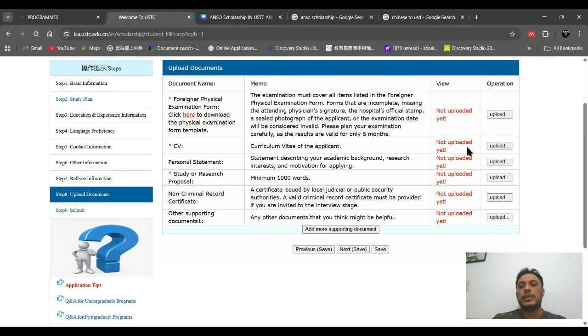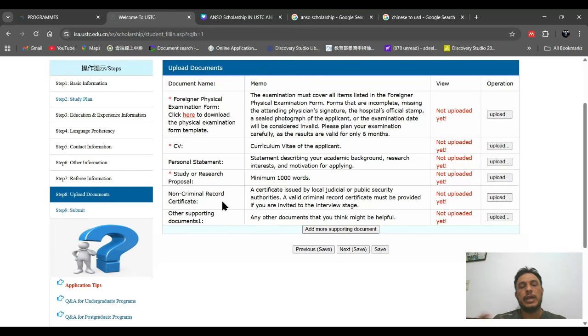After that, you need to upload your CV, your personal statement, and study or research proposal. Study plan and research proposal are different things, but you have to upload it here. A research proposal is very important in every scholarship application, so you have to write it well, according to your previous education and what you want to do in the future. According to that, you have to make your research proposal, and the minimum word count should be 1000.